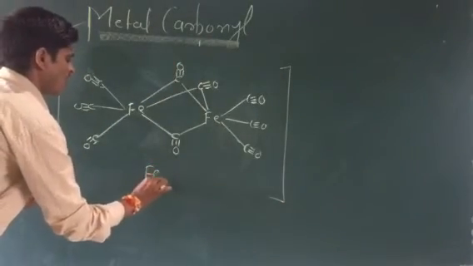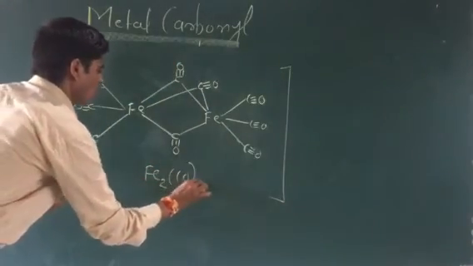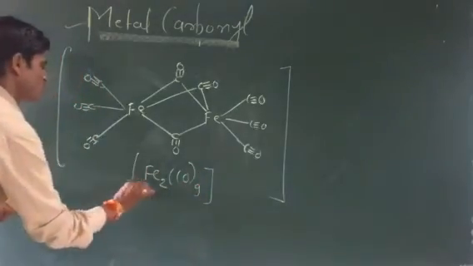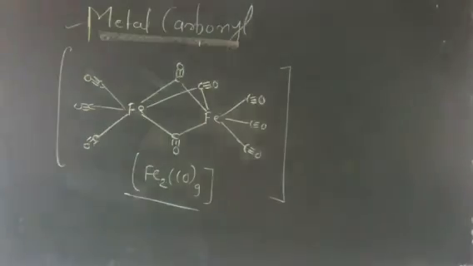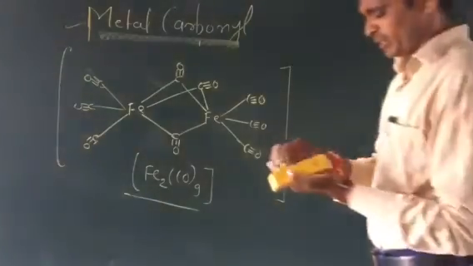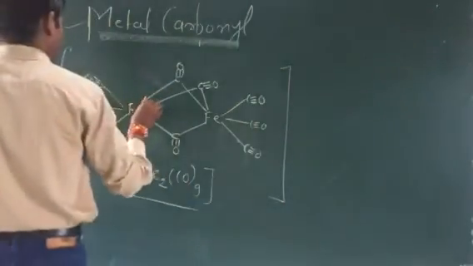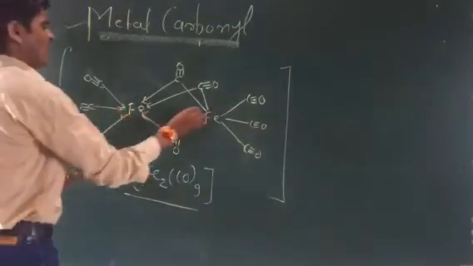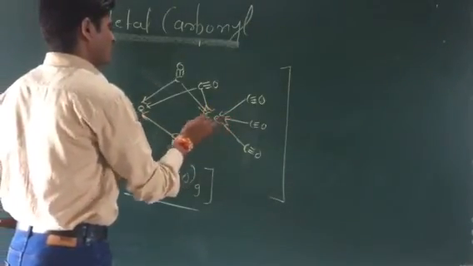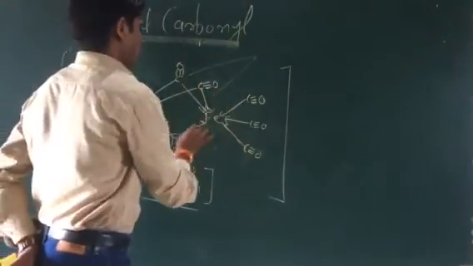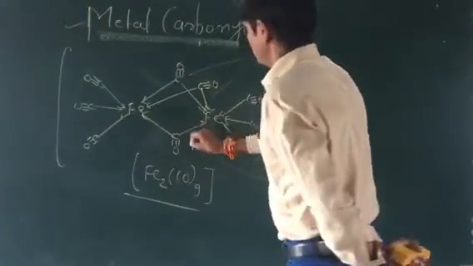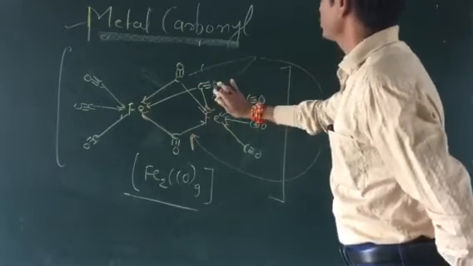That is the formula Fe2CO9. So this is a polynuclear metal carbonyl complex. The bond is present between carbonyl as a ligand and the transition metals, more than one transition metal. This is a bridge ligand. इसको कौन से ligand कहते हैं?